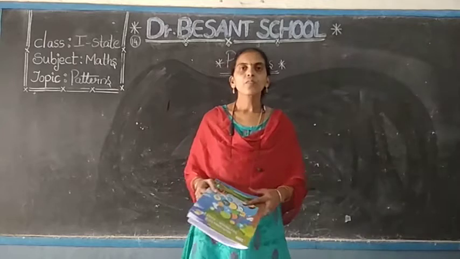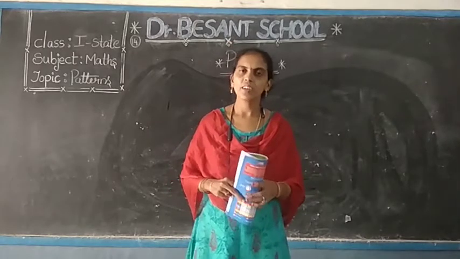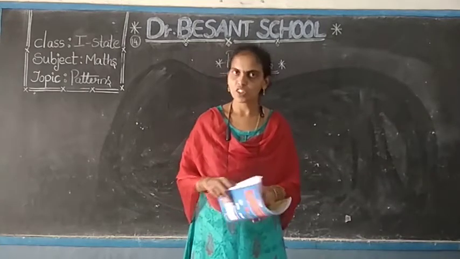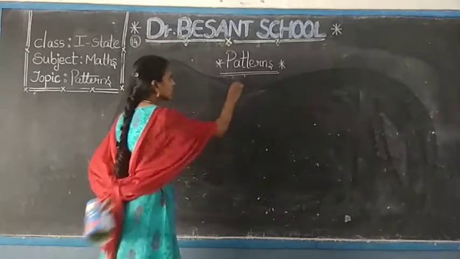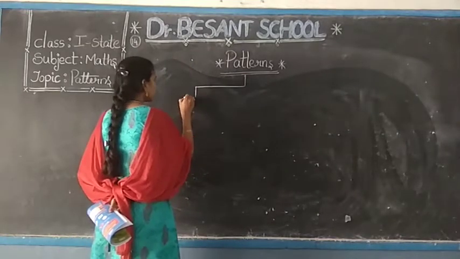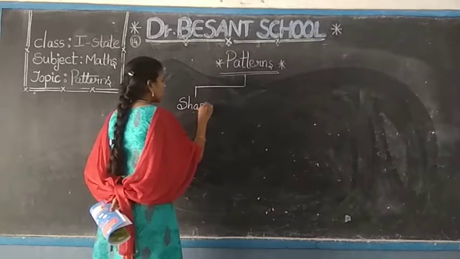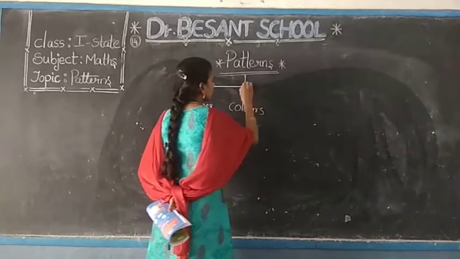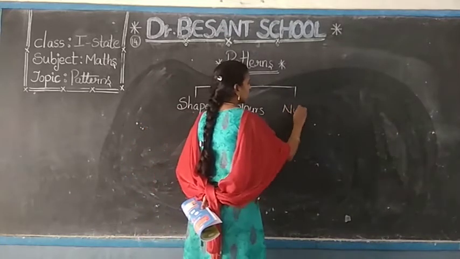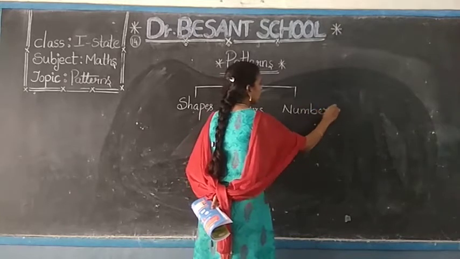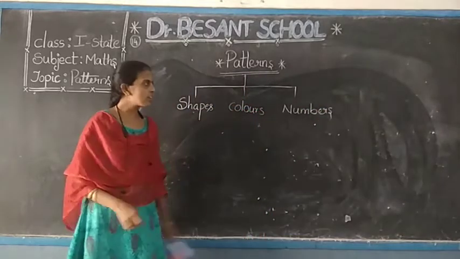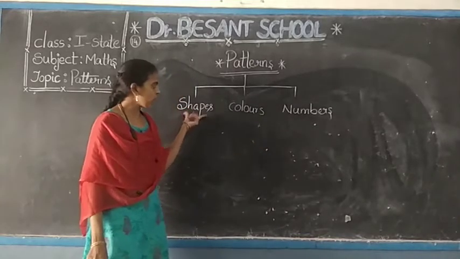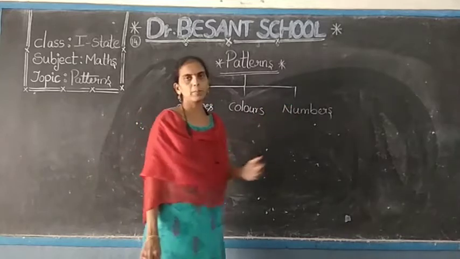Now, in the last class, what have we learned? We have learned the patterns, isn't it? Patterns with shapes we have learned, pattern with colors. Next, pattern using numbers. Numbers also we have learned, isn't it? In the last class, we have learned the number pattern also. So we have completed the patterns with shapes, colors, and numbers.